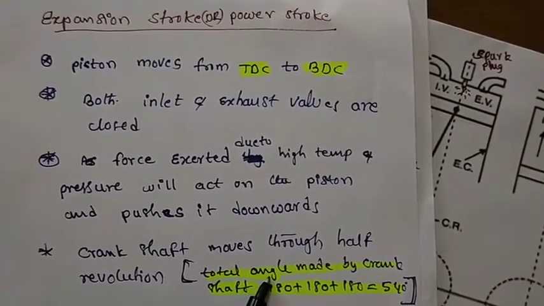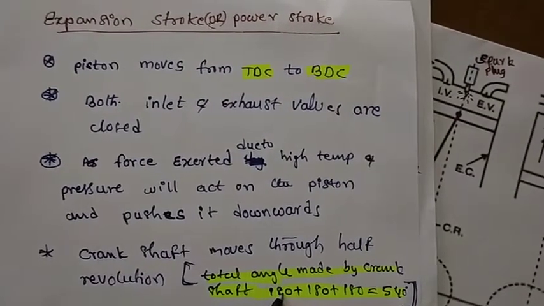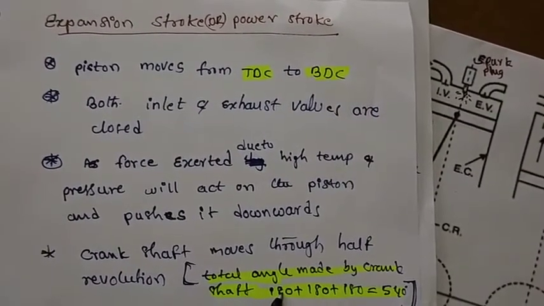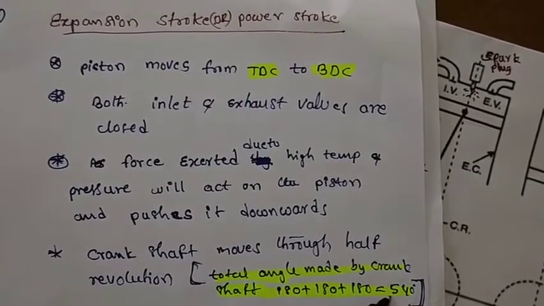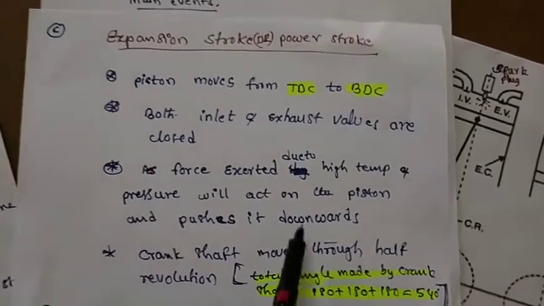The total angle made by the crankshaft is 180, 180, 180. This is the third stroke. So in every stroke the crankshaft rotates 180 degrees. So 180, 180, 180, total 540 degrees. So this is about the expansion stroke.